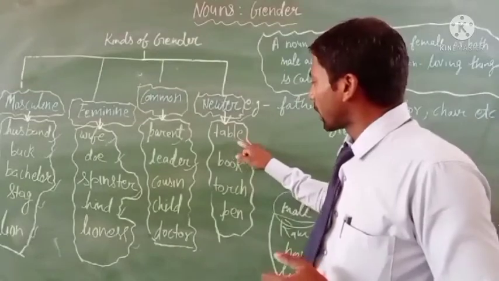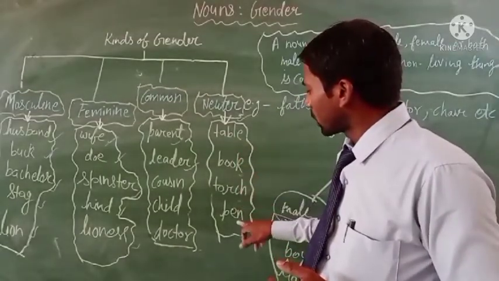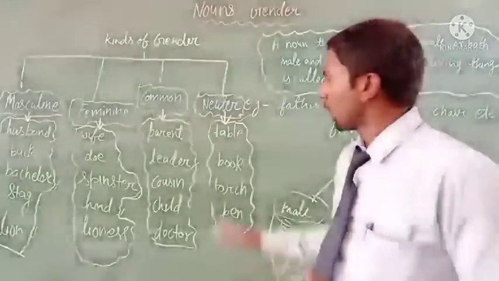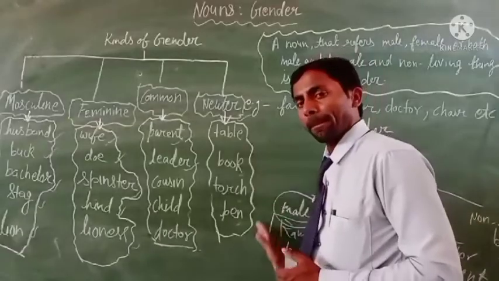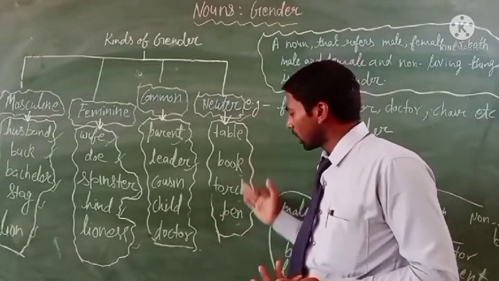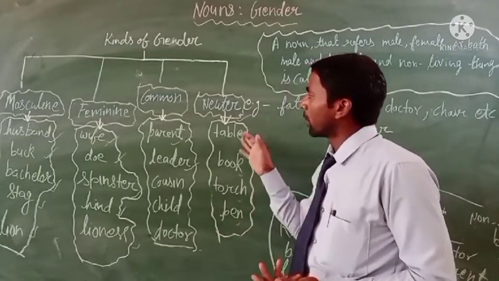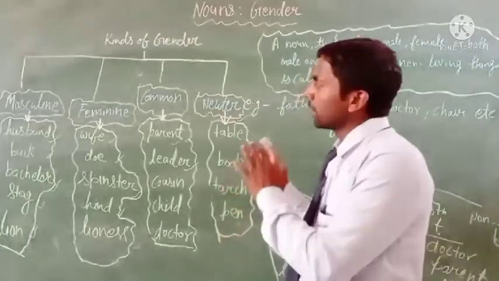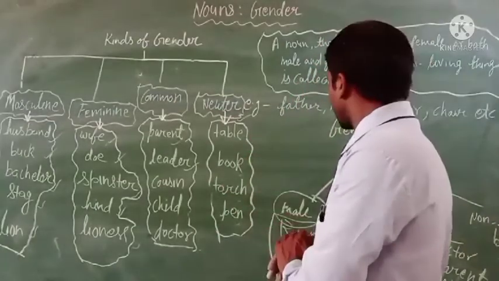For example, table, book, torch, pen, etc. All these words refer to non-living things. So these non-living things words will be neuter gender. Clear? I hope everyone understands these kinds of gender.